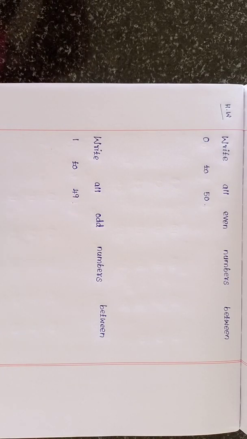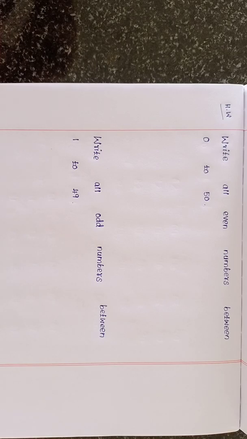Write all even numbers between 0 to 50 and all odd numbers between 1 to 49. You should write it here, even numbers and odd numbers, okay?